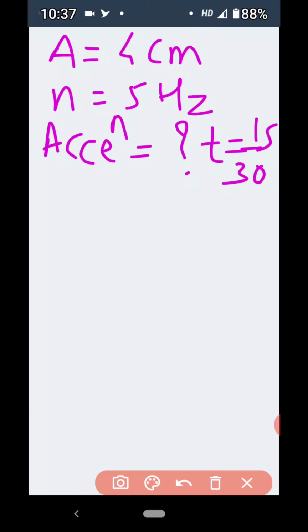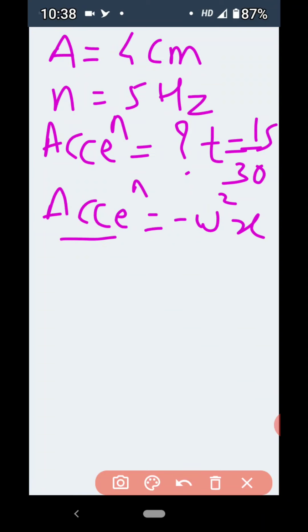The formula for acceleration is minus omega square x. The negative sign shows that this acceleration and this displacement are opposite to each other. Here we want to find acceleration, so forget about this negative sign and consider only magnitude. So we have to use the formula acceleration is equal to omega square x.